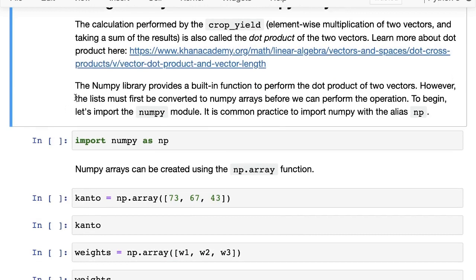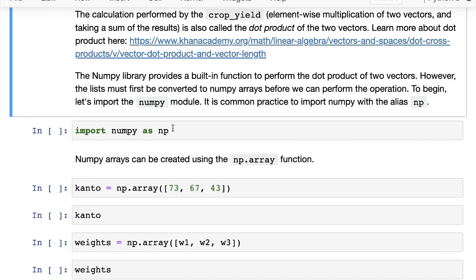But now the NumPy library, which is specialized for doing numerical computing and performing operations on numerical data, provides a built-in function to perform the dot product of two vectors, because this is such a common operation. But to do that, the lists that we have, the data that we have, must first be converted into a special data structure called NumPy arrays. And to create NumPy arrays, we first need to import the NumPy module.